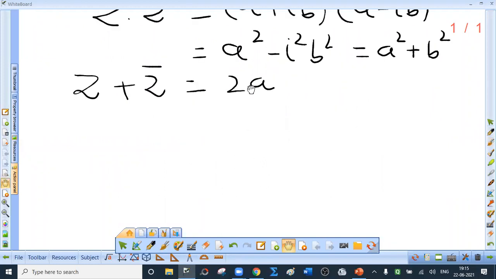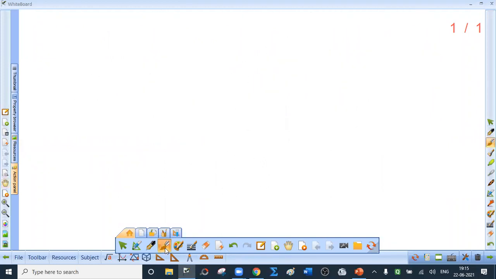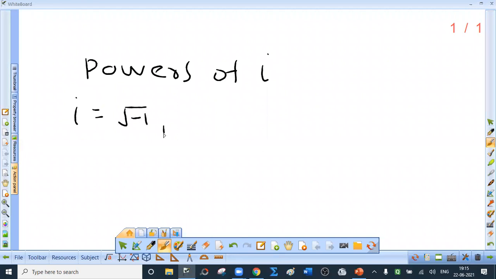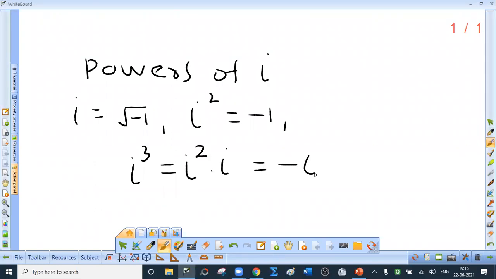Then powers of i. Just listen to me, don't write. Powers of i. What is i? i is root of minus 1. So i square will be minus 1. What is i cube? i cube is i square into i. But i square is minus 1. So i cube is minus i.